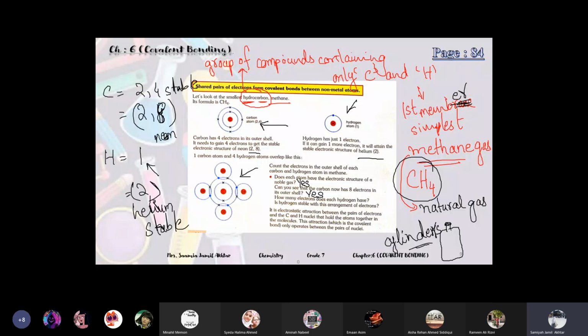Okay, how many electrons does each hydrogen have after bonding? 2. Very good, 2. Is hydrogen stable with this arrangement of electrons? Is it stable? Yes, it's stable.